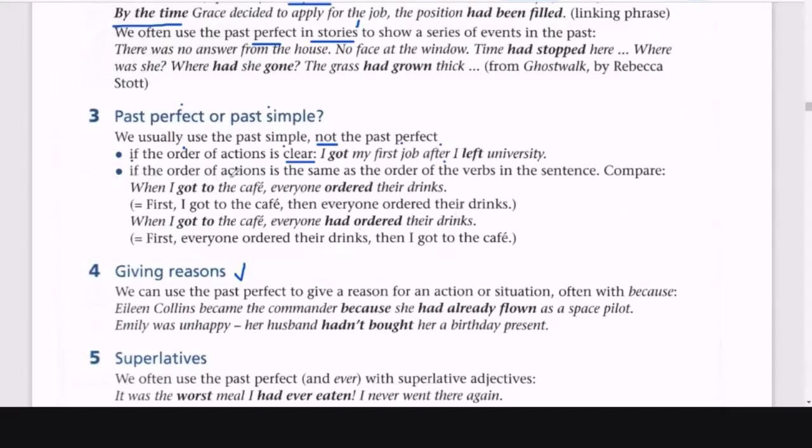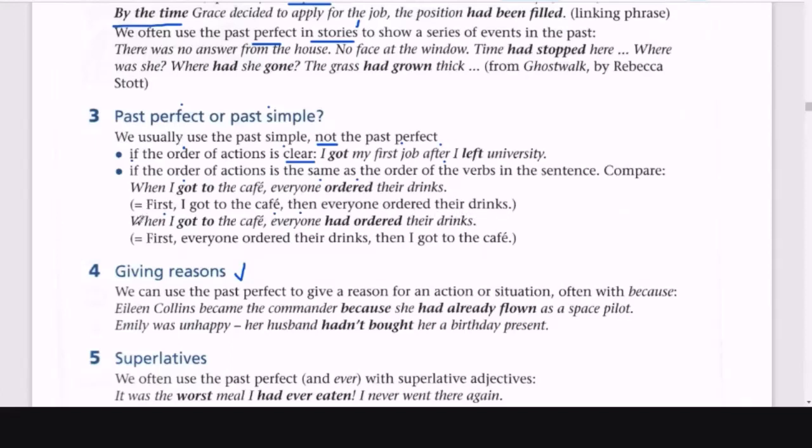If the order of the actions is the same as the order of the verbs in the sentence, so in chronological order, right? I got to the cafe and then I ordered, right? First, I got to the cafe, then everyone ordered their drinks. O sea, me esperaron para pedir las bebidas, right?